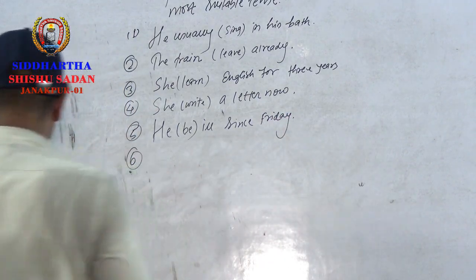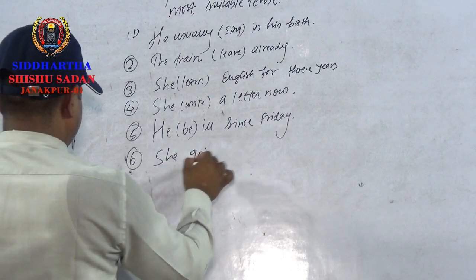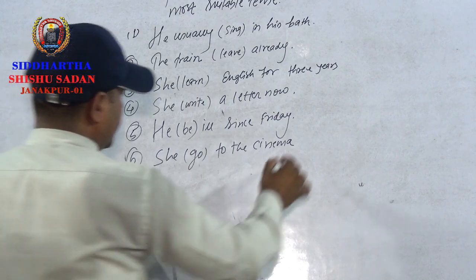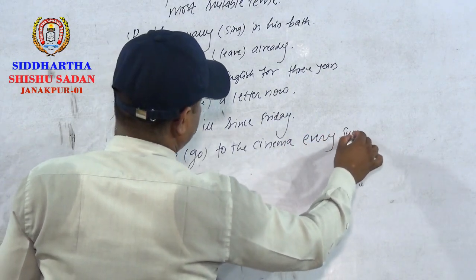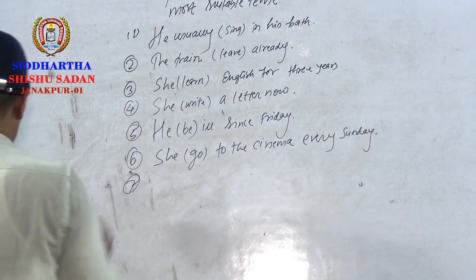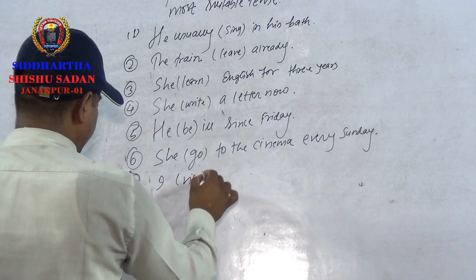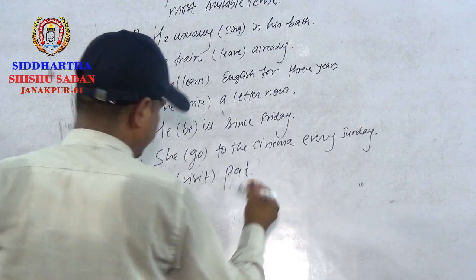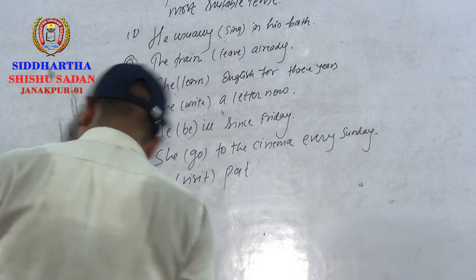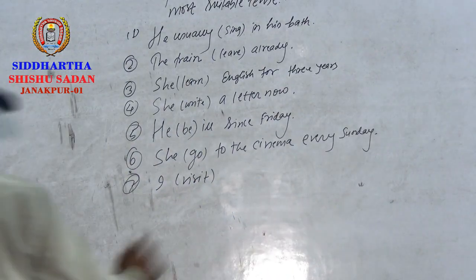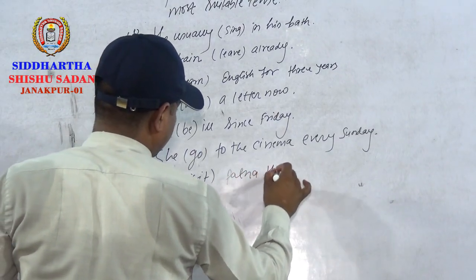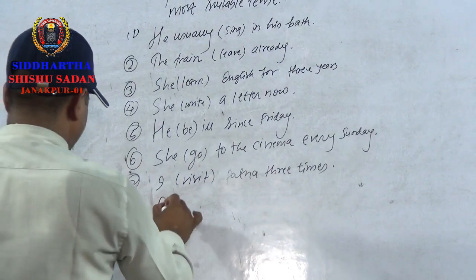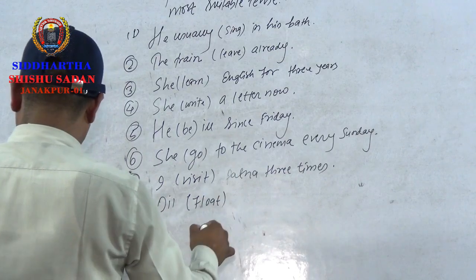Next, number 6: I, in bracket write go to the cinema, every Sunday. Number 7: I visit Patna three times. Number 8: while, in bracket write float, on water.